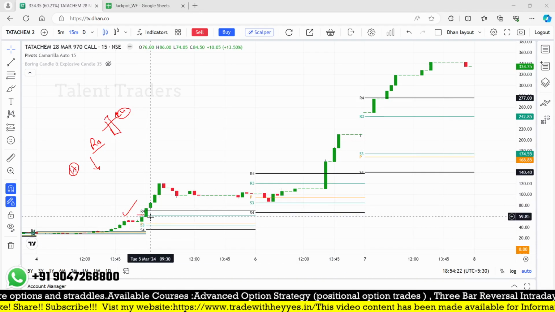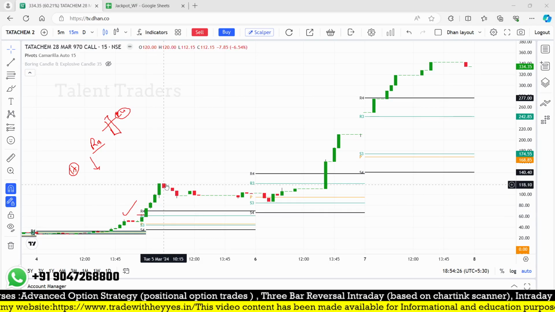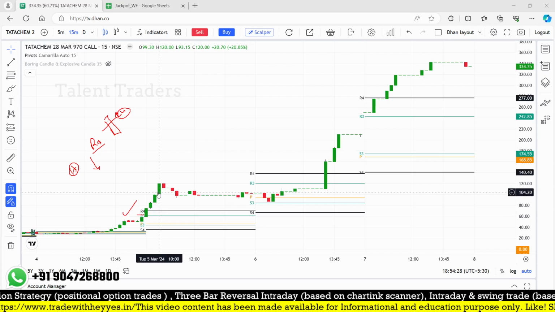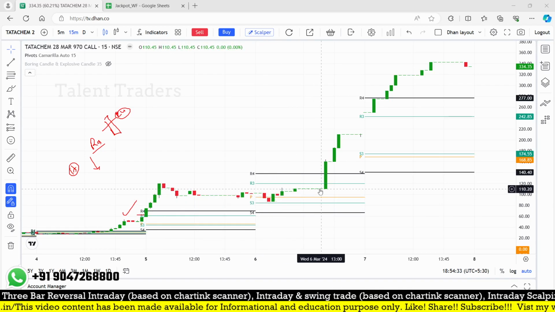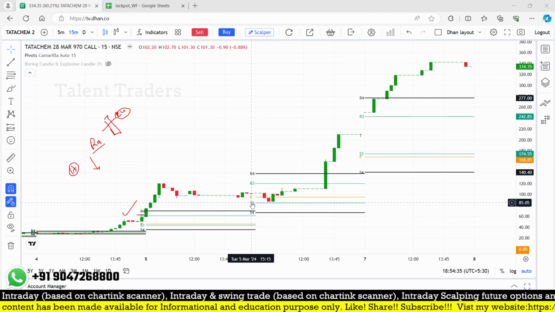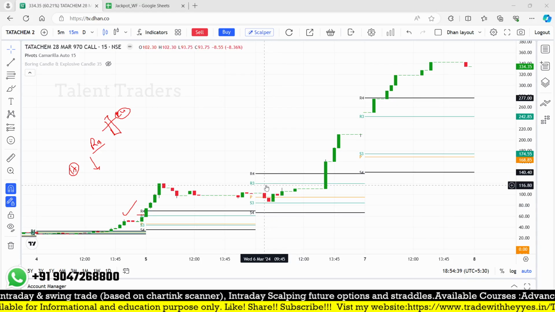Where we find such a breakout opportunity in this particular strike price, the day it was 69 and it went up to almost 120. The second day, you can see the same, but there is a liquidity issue. If you are taking this as an intraday opportunity, you should consider a stock having good volume and liquidity.